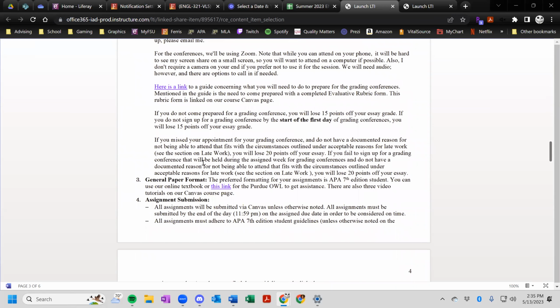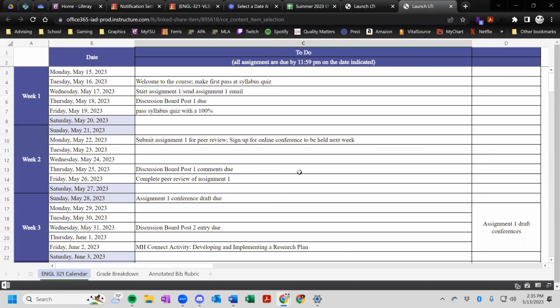There is a syllabus quiz that you need to take. It is open book, so to speak, but you do need to make sure that you take and pass that quiz by the end of the first week of the semester. The link to the calendar has the entire semester laid out for your planning pleasure so that you can go ahead and make sure that you know when different assignments are due.